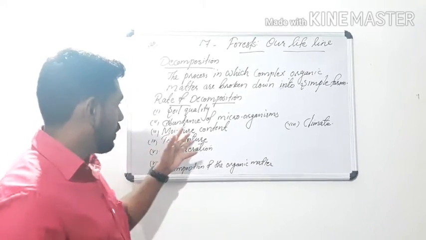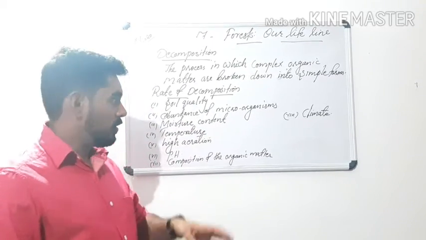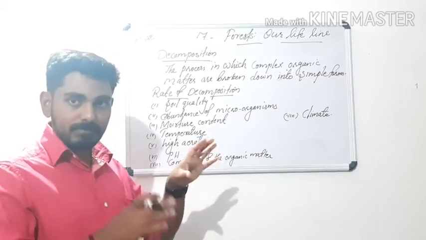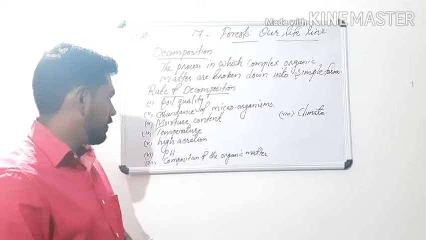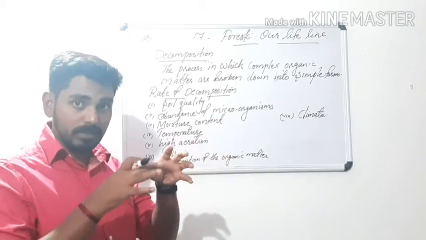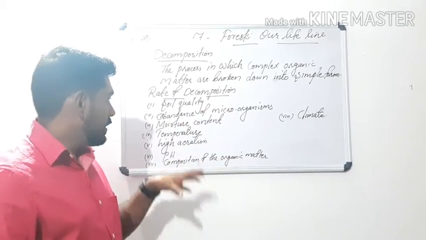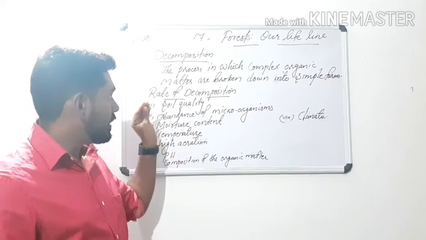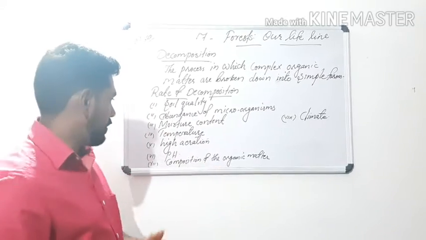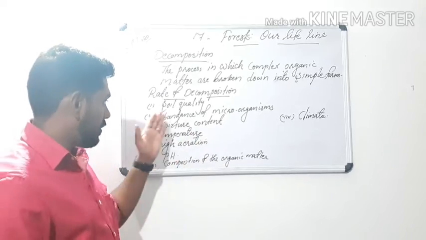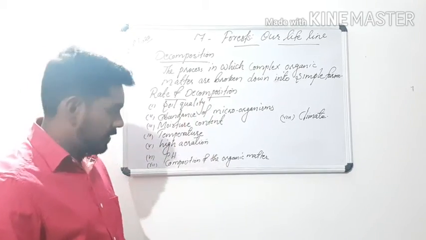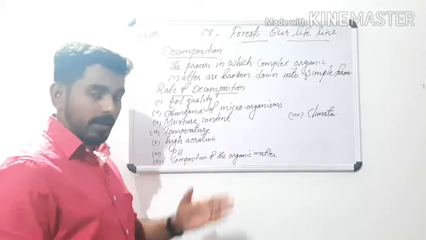And the next one is moisture content, the water content of the forest or soil. Microorganisms live in such moist areas, so it increases the rate of decomposition. At the same time, temperature also determines the rate of decomposition, and so does aeration.